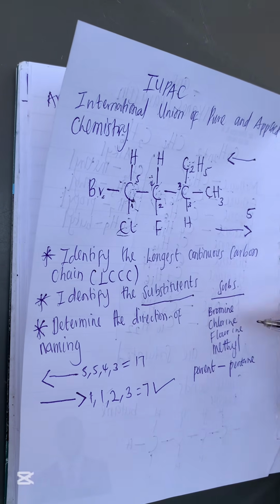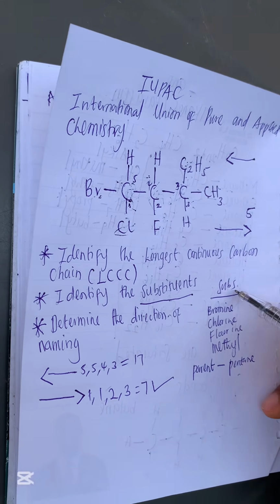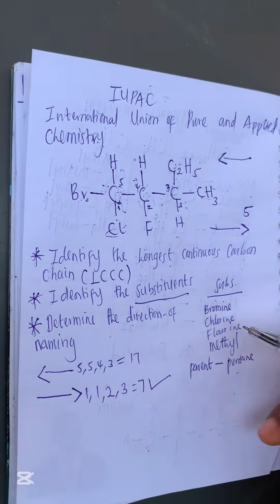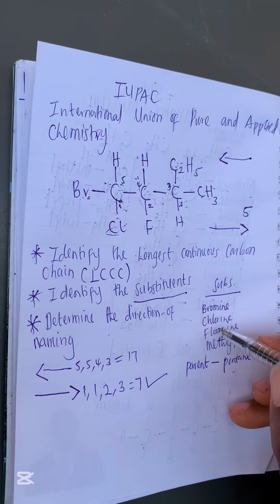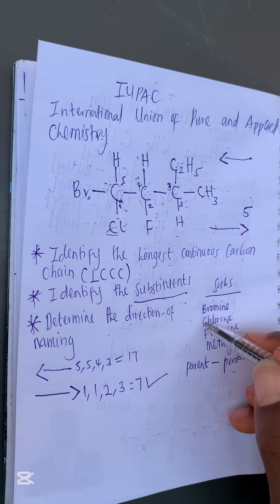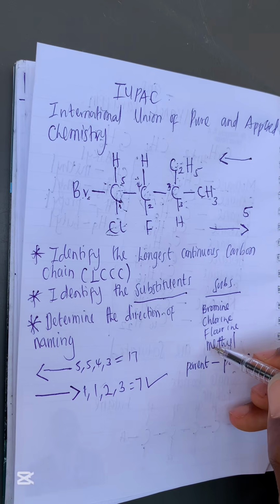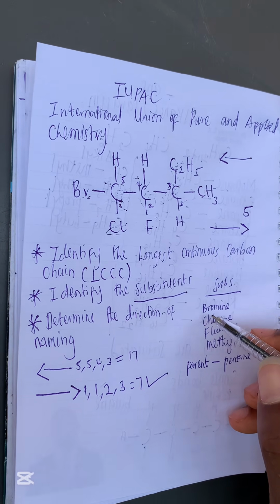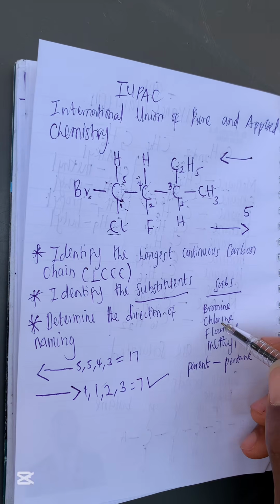So now we are going to name these substituents in alphabetical order. We need to arrange them in alphabetical order, right? You see, when I was writing the substituents, I was intentional. I already wrote them in alphabetical order. B before C, before F, before M. So it must be in alphabetical order. In your JAMB exam, they might confuse it, so you must ensure that your substituents are in alphabetical order.